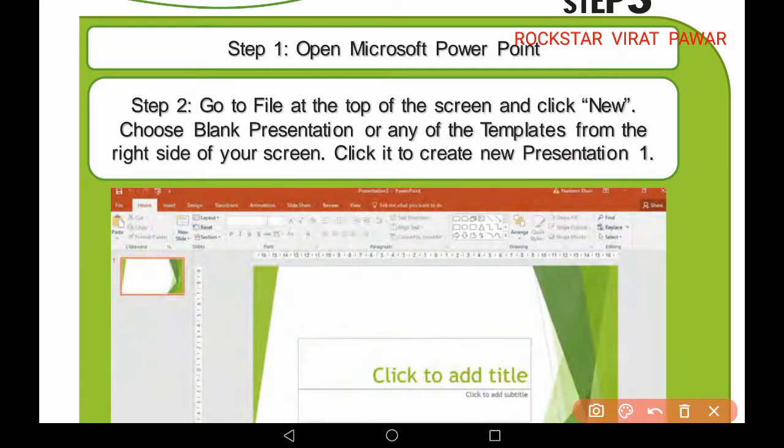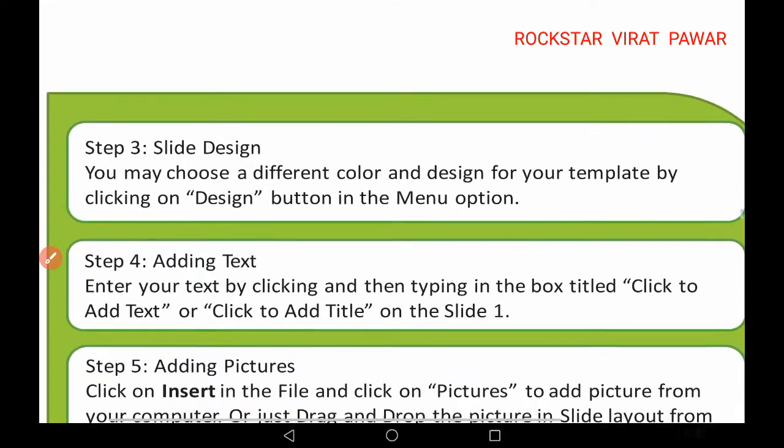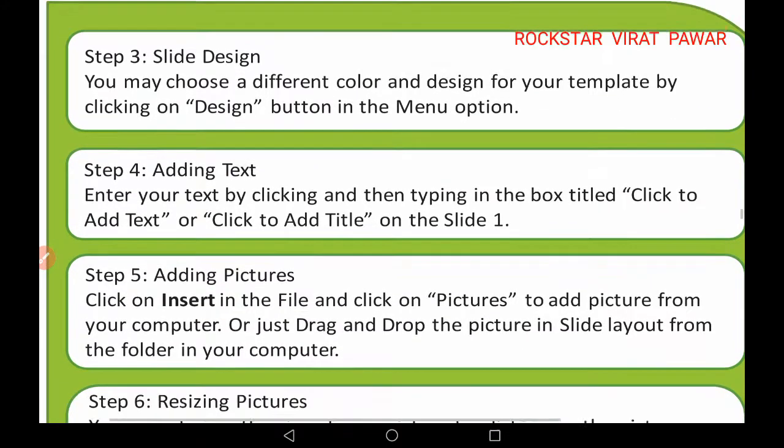Here you will see, here is the file button, next one is the home button, next one is the insert button, and the next one is the design button. From this design button, you will select the various designs, like how the PPT will look, and you can select which design you like the most, or which is good and useful for your content.